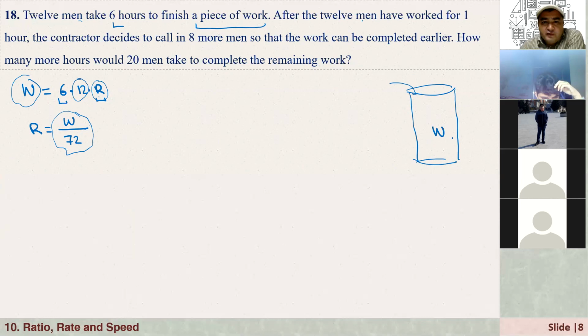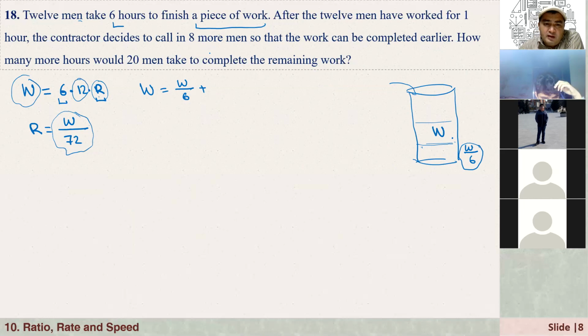Anyway, after the 12 men have worked for 1 hour, how much work can they do? Actually 1/6 of the work, because 12 people can do the job in 6 hours. In 1 hour, they can do just W over 6. They can complete this part of the job. So now they have to complete the W. After 1 hour, this part of the job is done, but it's not completed yet.